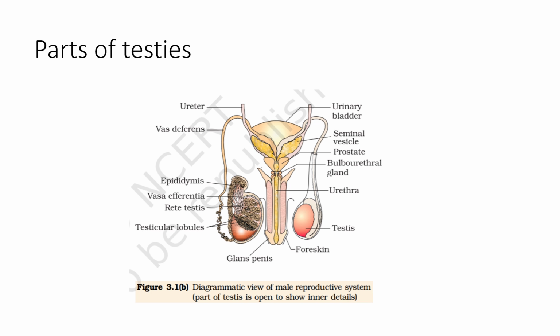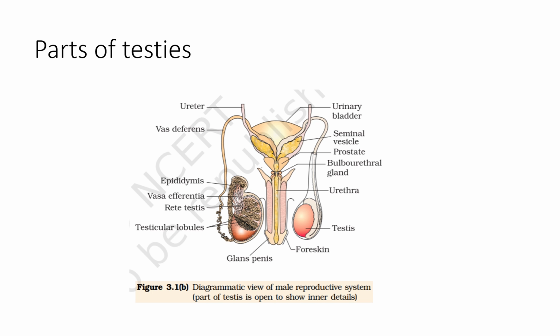Next part in the diagram you can see is the epididymis. Epididymis is a mass of long, narrow, closely coiled tubule which lies along the inner side of each testis. At the anterior end it's called caput epididymis, in the middle it's called corpus epididymis, and at the end it's called cauda epididymis. Epididymis stores the sperms and also secretes a fluid which is considered to nourish the sperms.